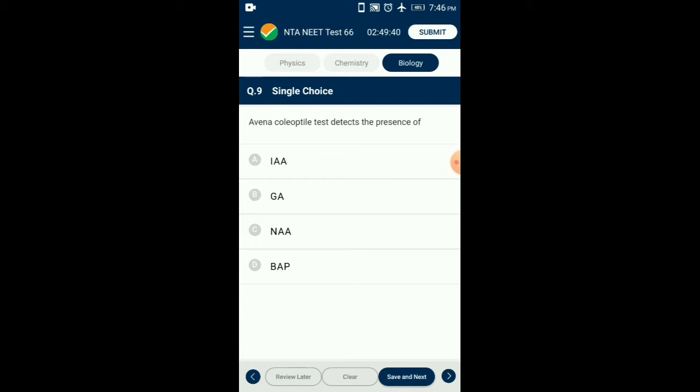The botanical name of the oat plant is Avena sativa. Coleoptile. Indole acetic acid is a natural auxin. Auxin, the name derived from the Greek word meaning to grow, are weakly acidic growth hormones having unsaturated ring structures and capable of performing cell elongation, especially of shoots. So the answer for this question is option A, indole acetic acid.